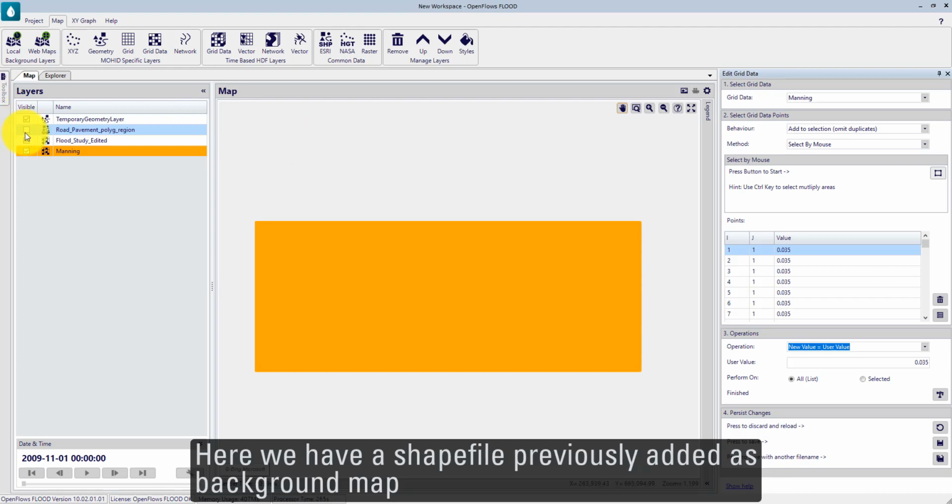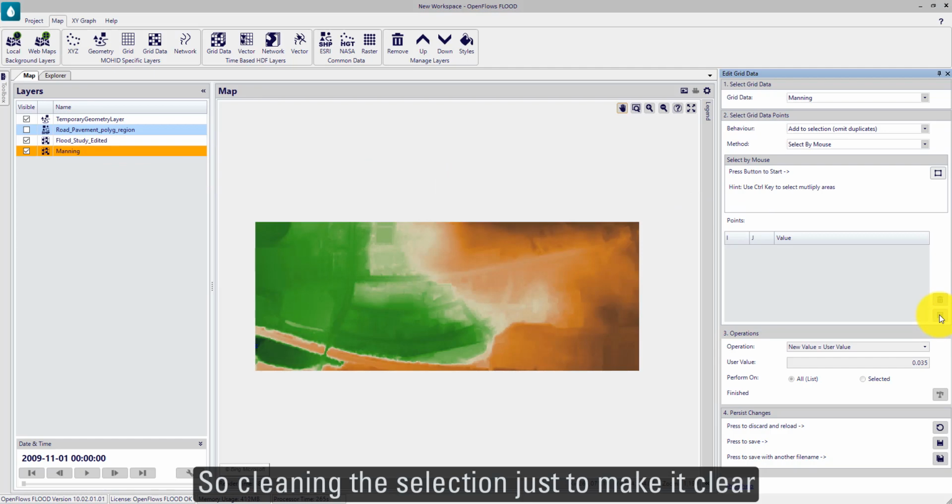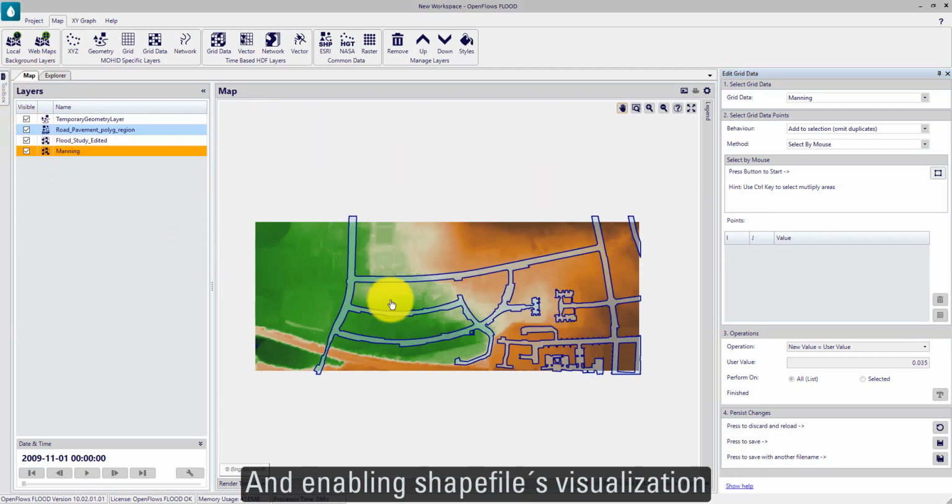Here we have previously added shapefile as a background map. So clearing this selection just to make it clear, enabling its visualization.